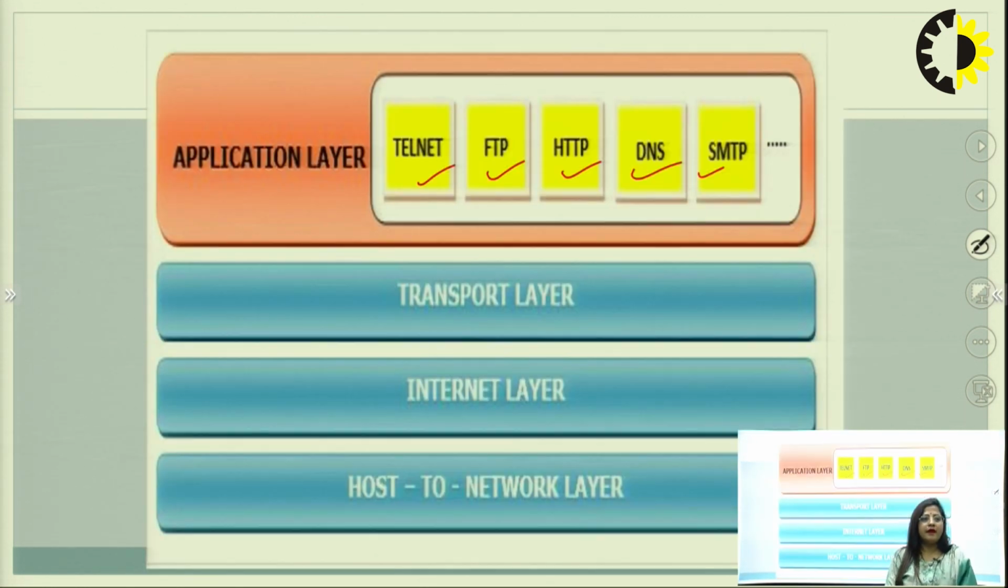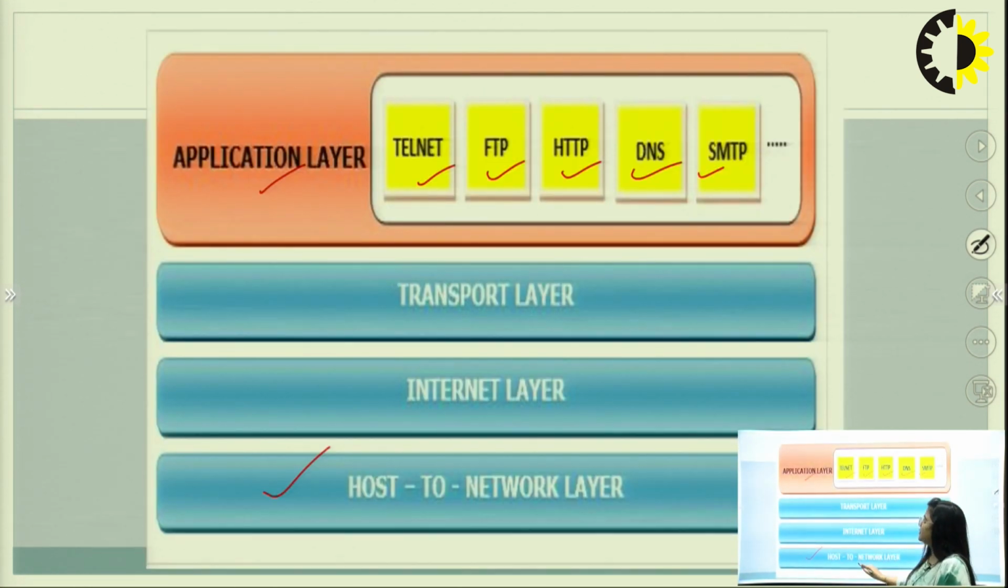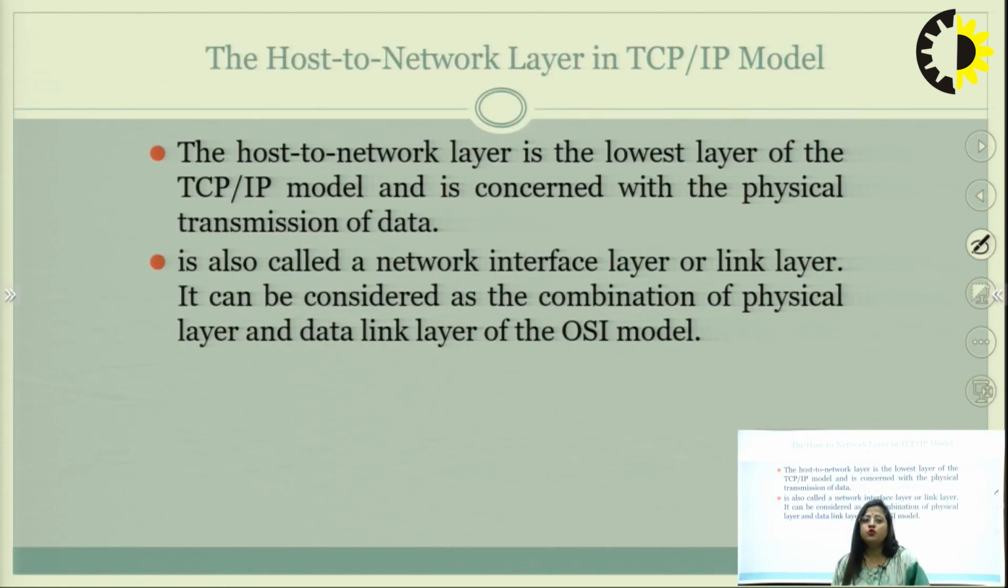तो transport layer, so firstly I tell this application layer, then next one is host to network layer. Host to network layer, it is network layer to lowest. According to this diagram, this is the last position. So we can say that the host to network layer in TCP IP model comes to the lowest layer. सबसे लास्ट में आती है ये लेयर TCP IP मॉडल के अंदर, and it concerns the physical transmission of data. It is also called the network interface layer and link layer.